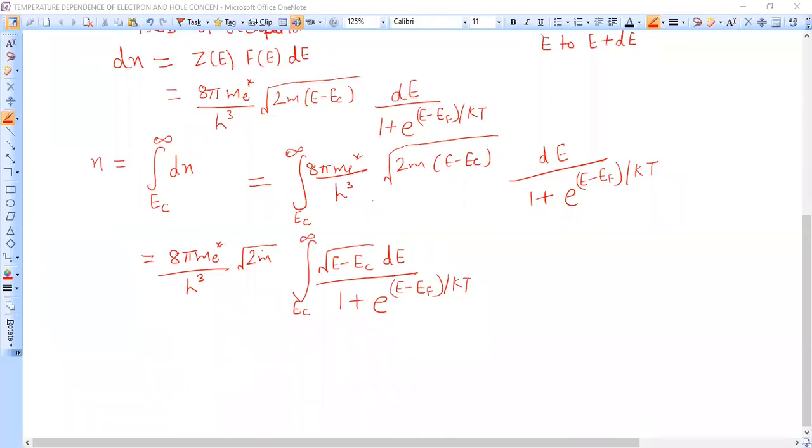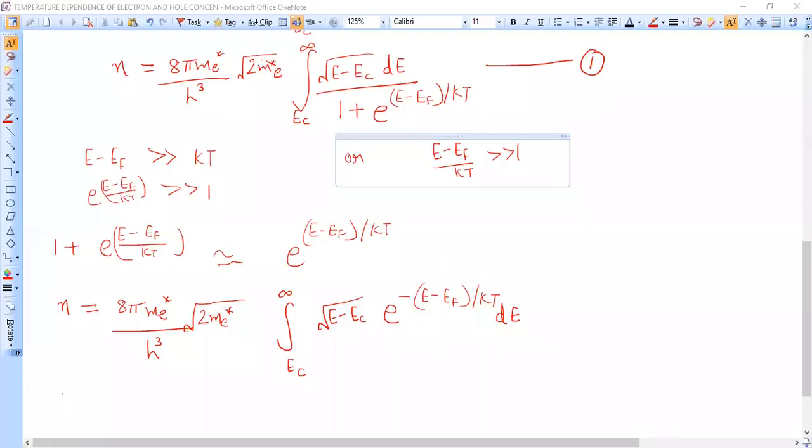So here we will take the approximation that E minus Ef is very much greater than kT, or we can say that (E minus Ef) over kT is very much greater than 1. Since this quantity is very much greater than 1, the exponential of this quantity will also be very much greater than 1, because the value of e raised to power 1 is 2.7 something.